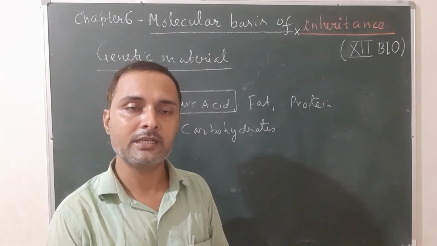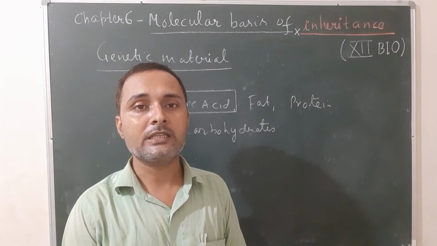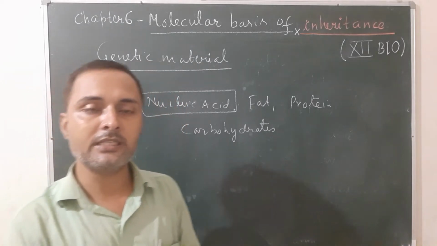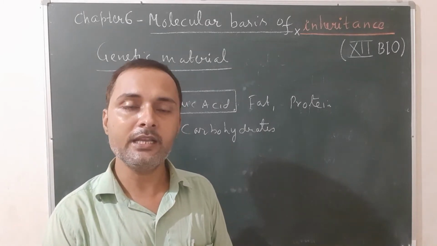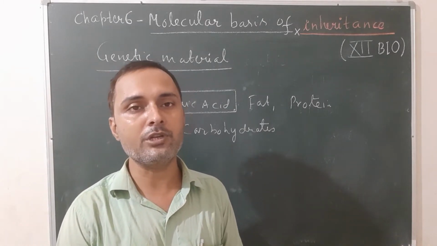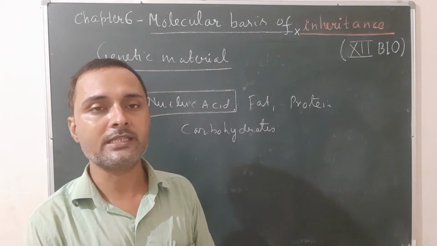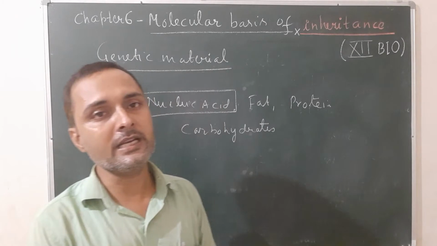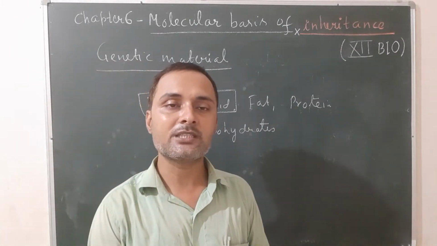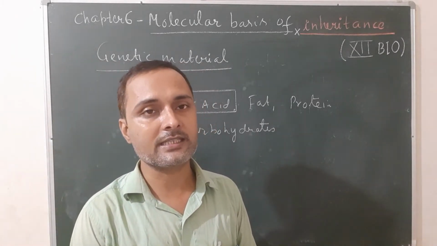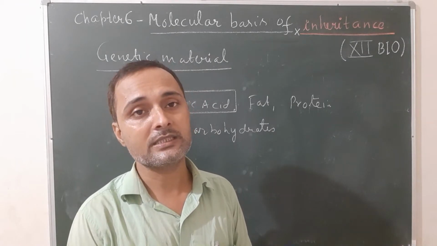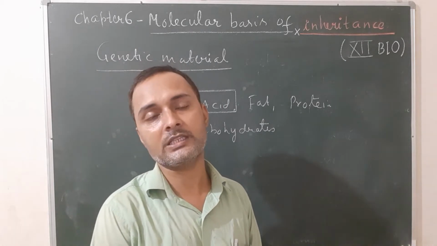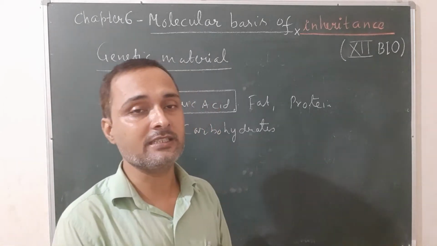In most cases in nature, nucleic acid acts as genetic material, and there are two types of nucleic acid, DNA and RNA. DNA stands for deoxyribonucleic acid, whereas RNA stands for ribonucleic acid. In most living organisms, DNA acts as genetic material, but in some viruses, RNA acts as genetic material. Example, HIV. HIV stands for human immunodeficiency virus that causes the disease AIDS in humans.